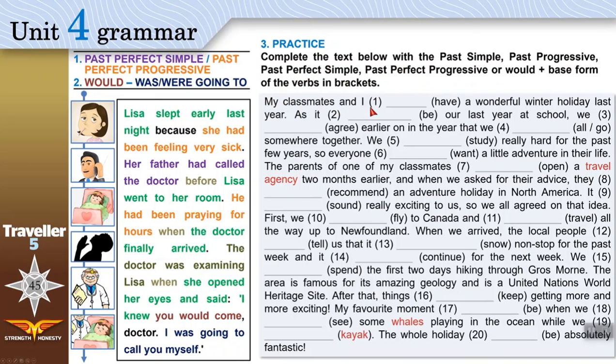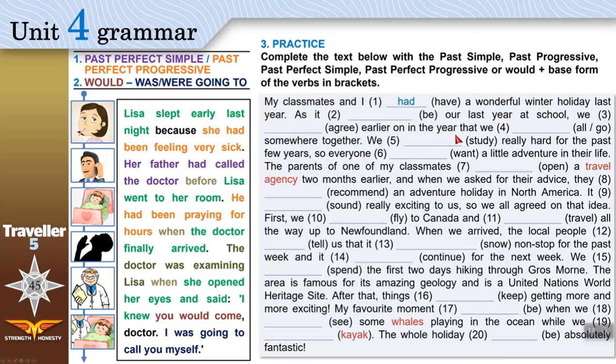My classmates, my friends at school, and I have a wonderful winter holiday last year. How many actions? Only one verb. It happened in the past, last year. Specific time. Use past simple. I had. As it be our last year at school.